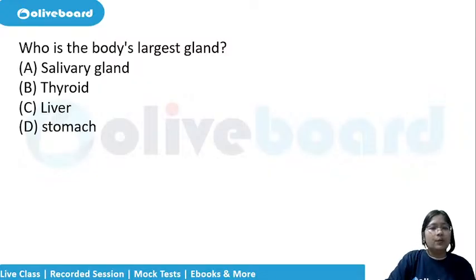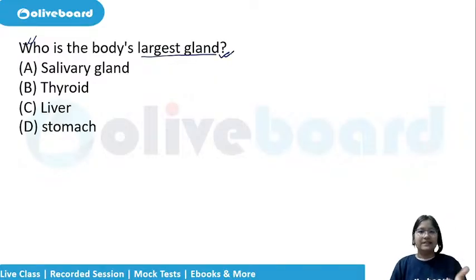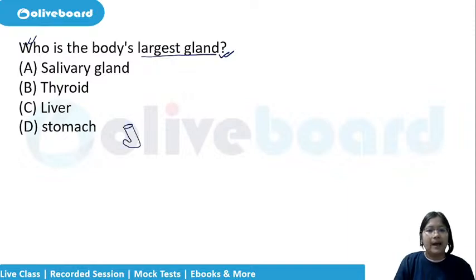Next question. What is the body's largest gland? Which gland is the largest gland? Salivary gland is found in the mouth. Salivary amylase, it secretes, right? So that is not the largest. Thyroid is around the neck part, that is also not the largest. Stomach is a J-shaped bag. And what is the liver?